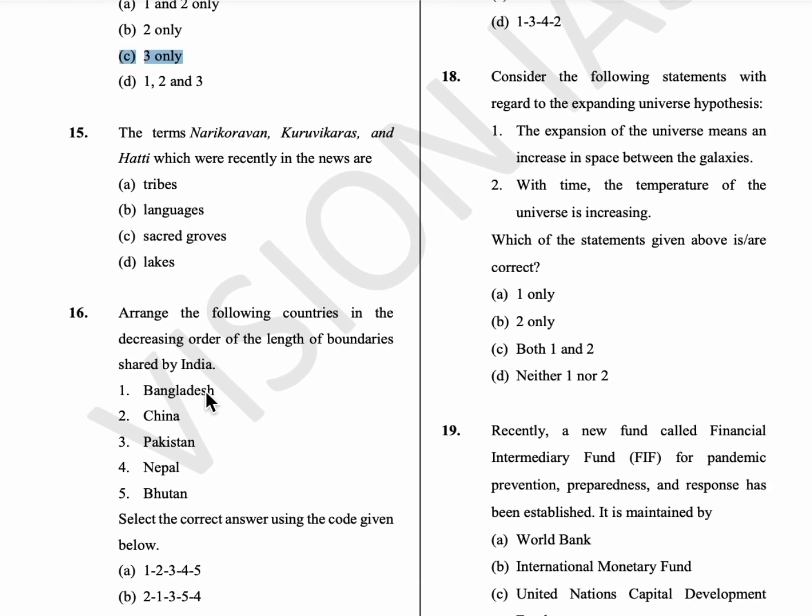15th question: the terms Narikoravan, Kuruvikaras and Hatti are recently seen in use. All these are tribes. Narikoravan and Kuruvikaras are tribes of Tamil Nadu. Hatti is a tribe of Himachal Pradesh. Option A is the answer.